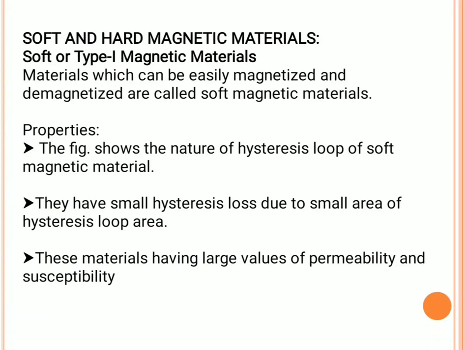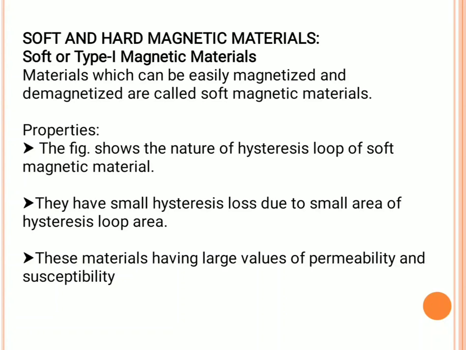Materials possessing these properties can reach saturation magnetization with a small applied field. That means for a low applied magnetic field, we get a high saturation magnetization. That is the most important application of soft magnetic materials. Also, for soft magnetic materials, the hysteresis area is small and the hysteresis loss is also very small.